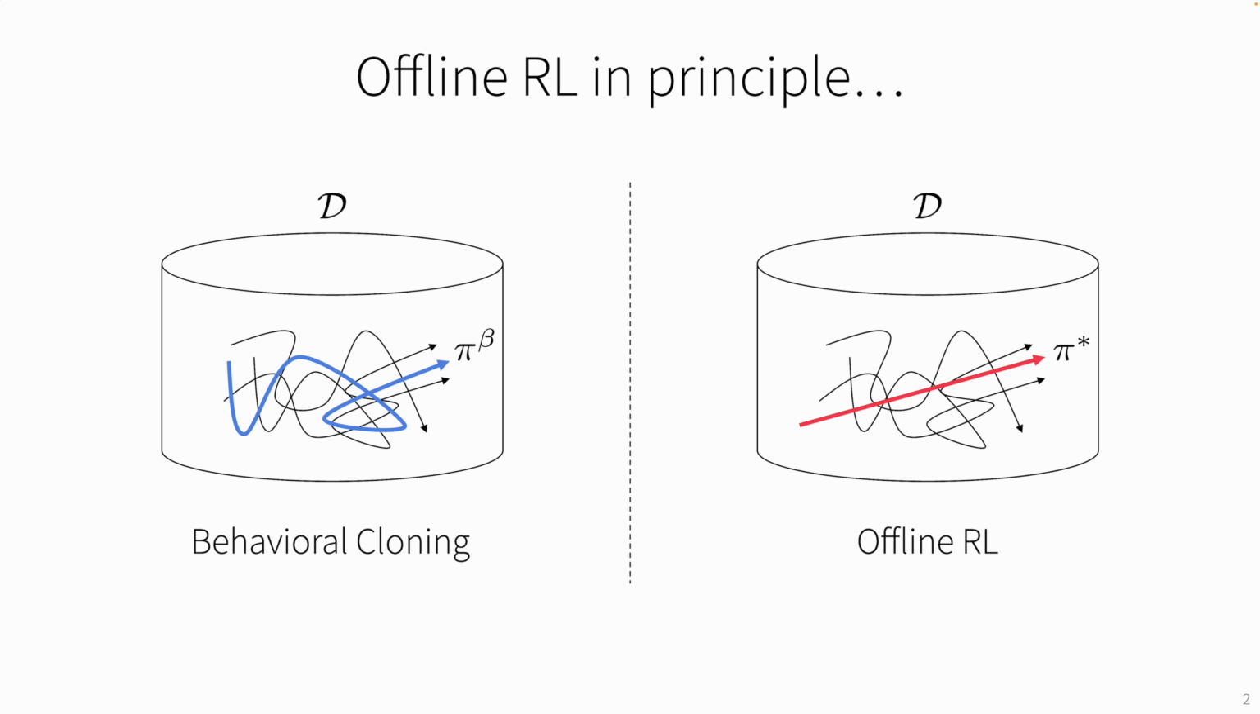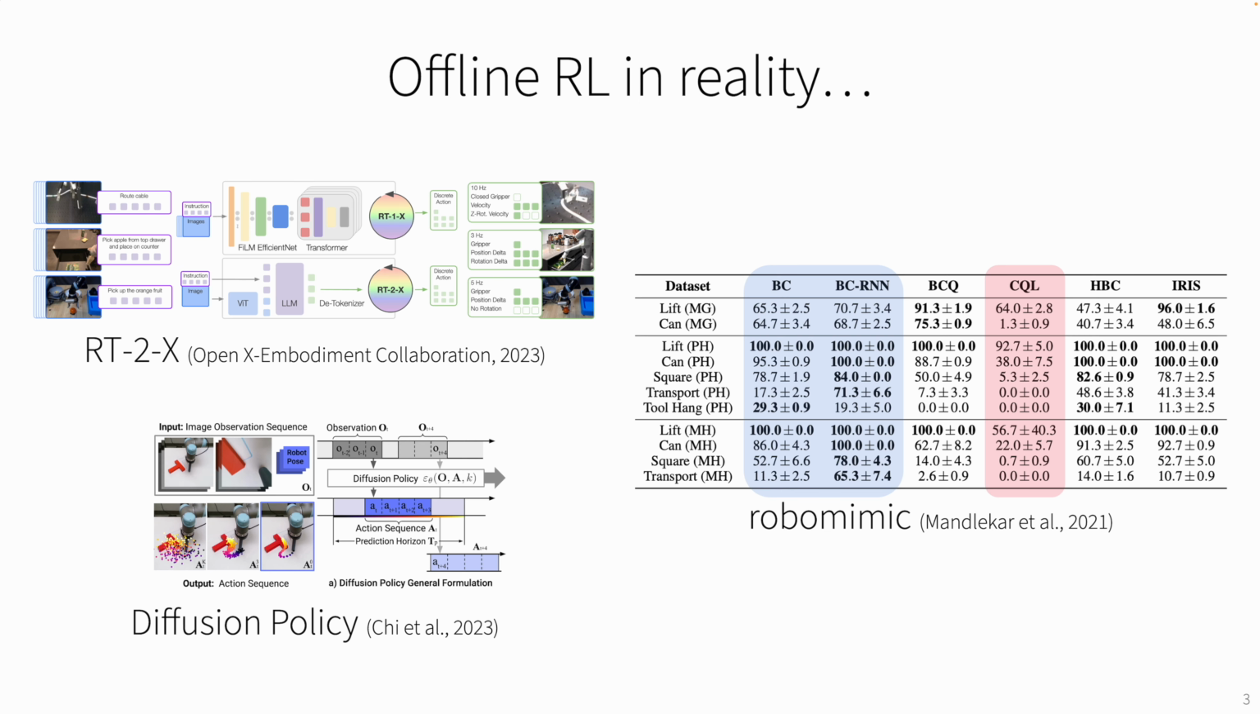In principle, offline RL is great because it can learn a potentially near-optimal policy from a very suboptimal dataset by stitching different trajectories together, unlike behavior cloning or BC. But in reality, the recent trend in robotics is just to scale up behavior cloning with a bunch of data or with scalable architecture, not necessarily using offline RL.